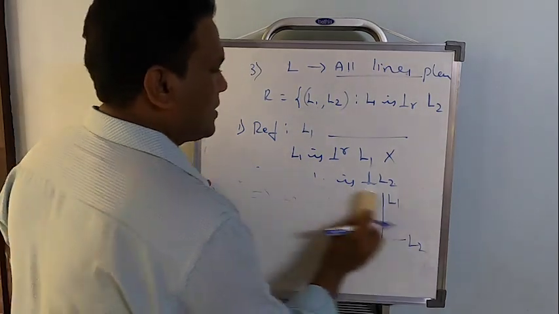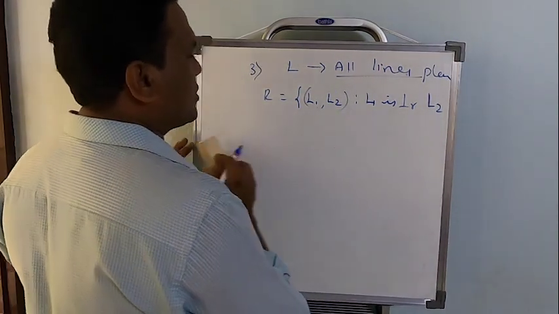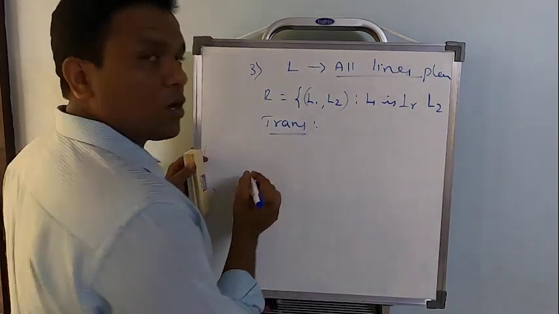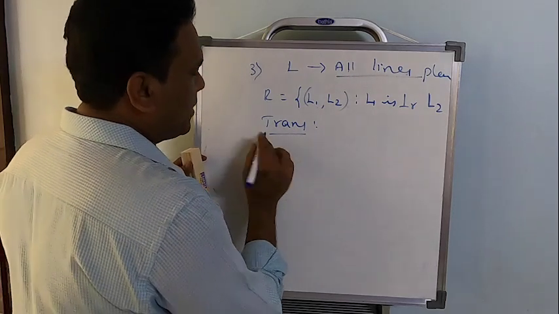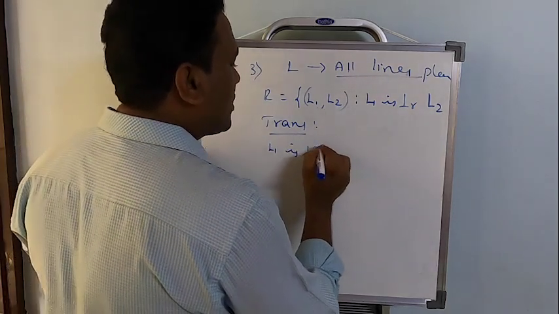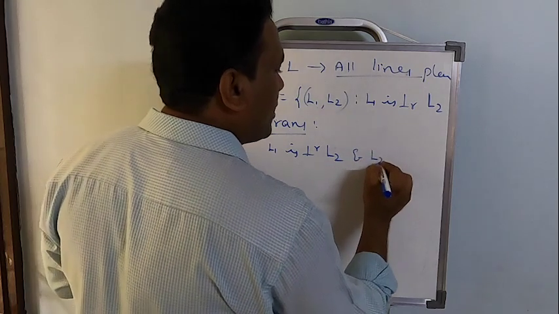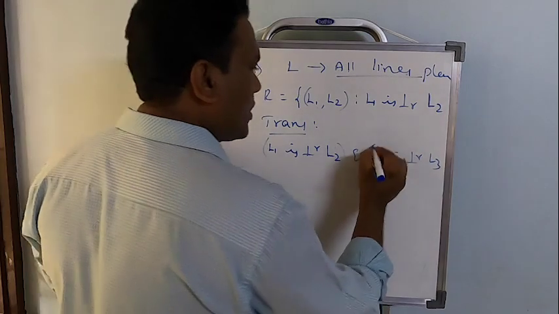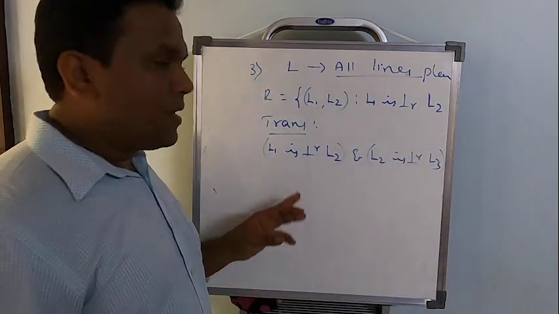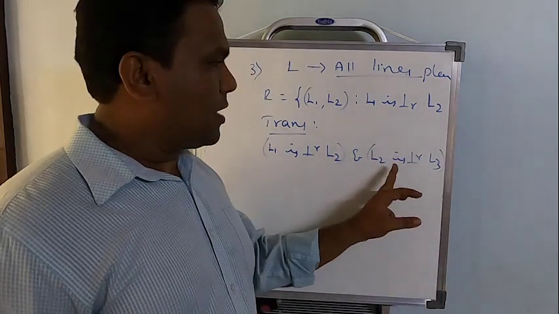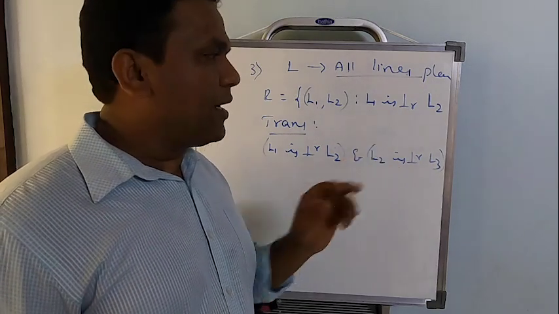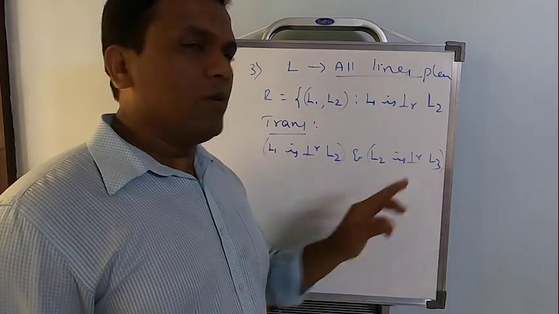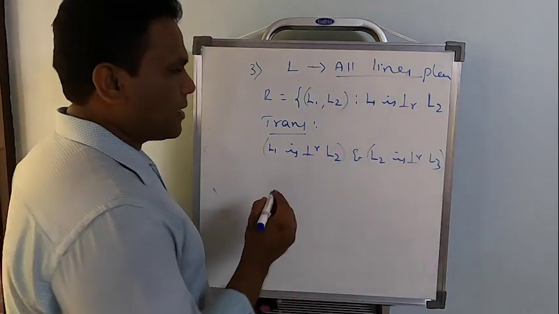Now to start with the next one, the discussion on transitive. So how to start transitive? You have to consider L1 is perpendicular to L2 and L2 is perpendicular to L3. This is one ordered pair, this is one more ordered pair. A comma B belongs to R and B comma C belongs to R. Then you need to show that if it is transitive, L1 is perpendicular to L3. You will not understand that easily.